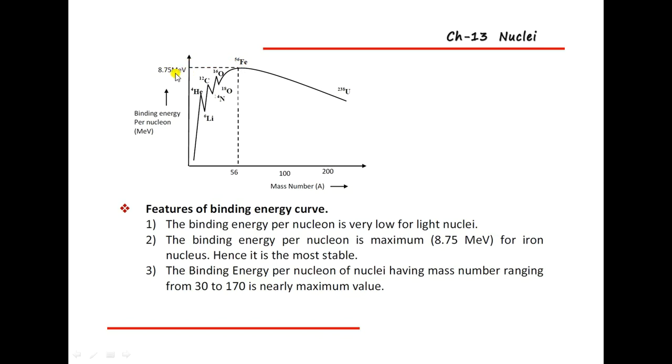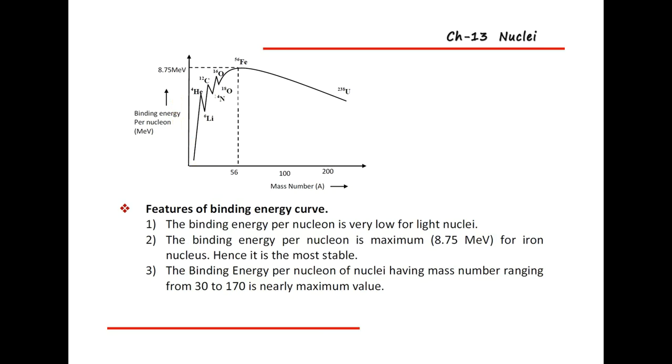So here it is a maximum value always, and about 10 mega electron volt is enough to free the nucleons from the nucleus.